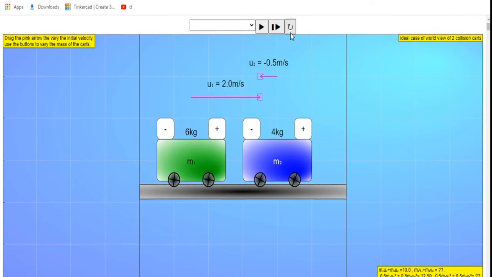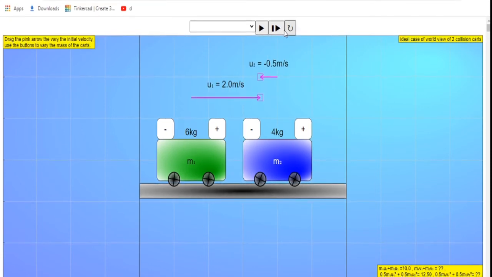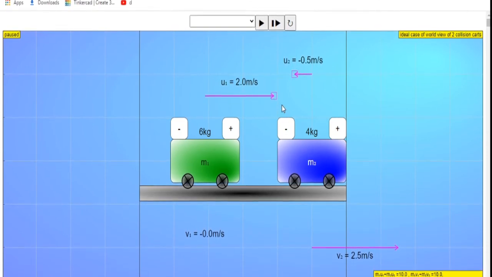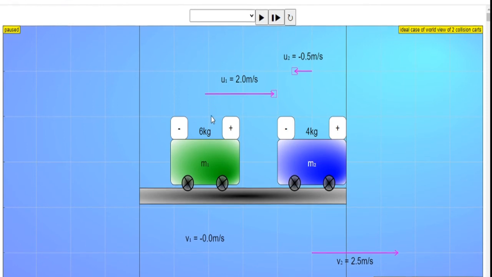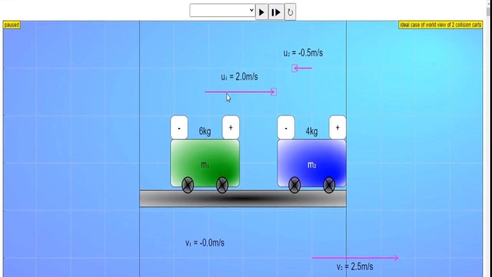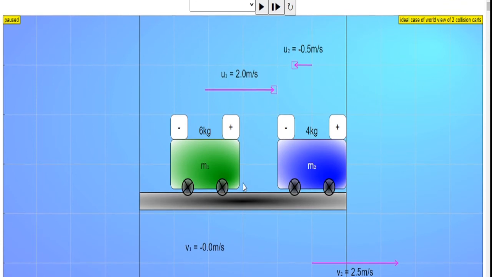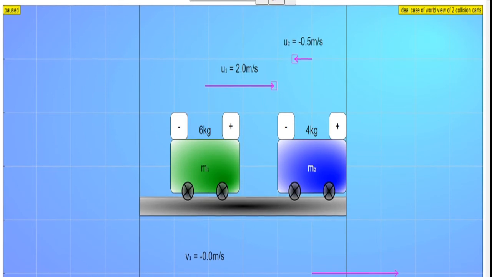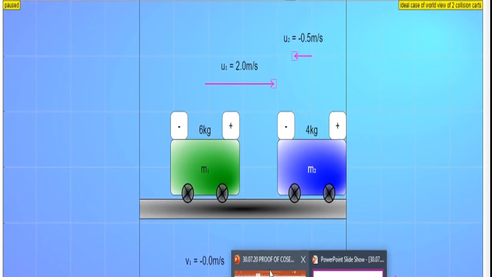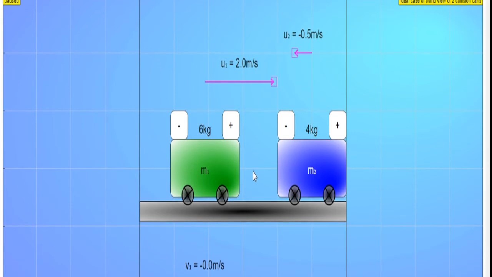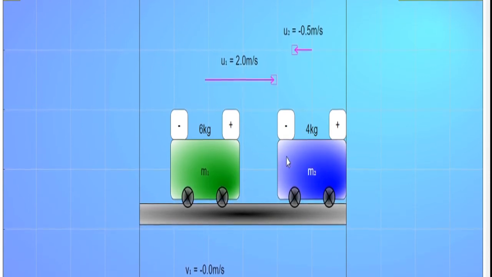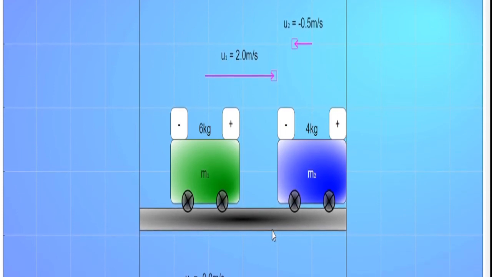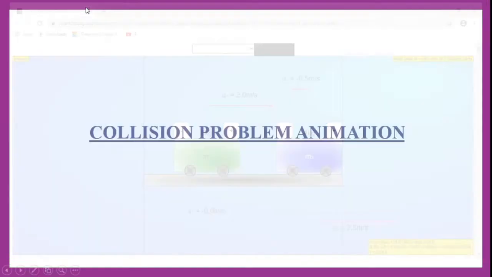So again let us see once. This is how we can show different masses and different velocities after collision, and how their velocities change. This is the example that I can show you for how the velocities change for different masses, in different directions, when they are approaching each other, when they are moving away from each other, or when they are moving in the same direction. So all these we have tried and I have shown.